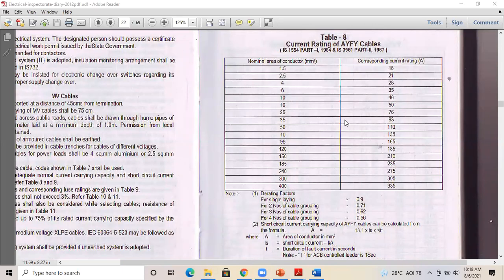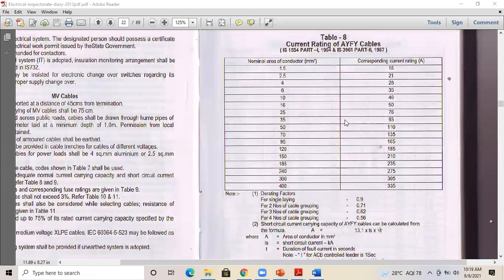Just take a look and try to recollect, and I will take another page so that you can type the cable sizes, whichever sizes you remember. You can't remember the corresponding current and all, but you can remember the standard sizes.